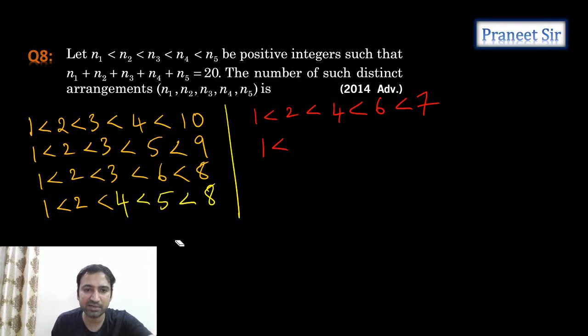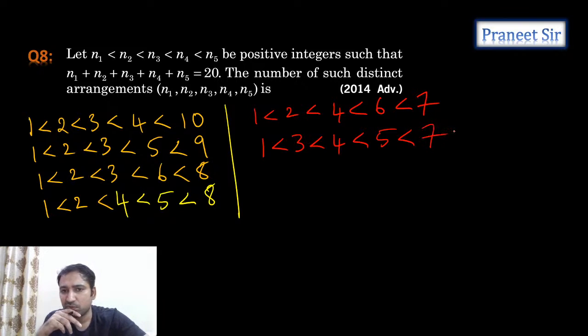So the only possibility we have now is 1, 3. Let's go to 1, 3. 1, 3, 4 you take now. 1, 3, 4 is 8. So remaining 5 and 5 less than, how much do we get? 8 plus 3, 7 we can take. 1, 3, 4, 5, 7 we can take. Any other possibility? No other possibility.